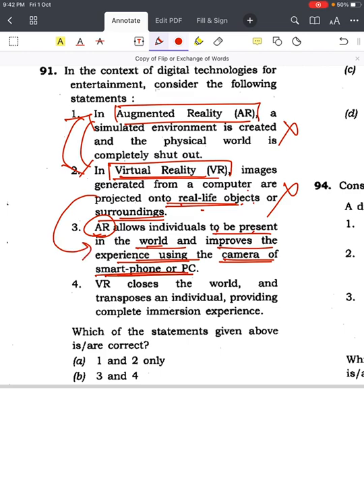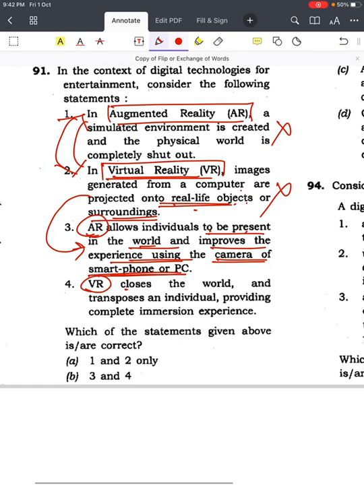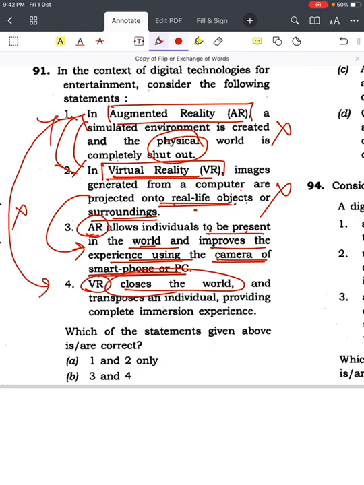That's why this makes sense. Then VR closes the world, and the physical world is completely shut off. The first and fourth statements cannot be true together. Either it has to be 1 or 4.